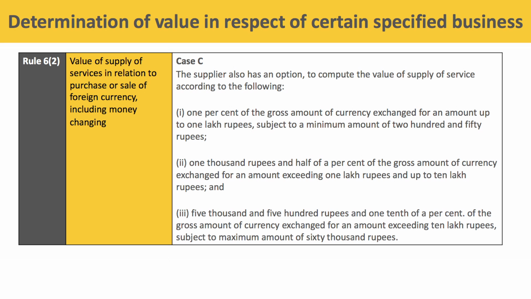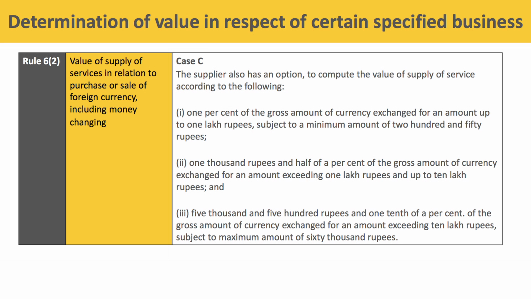Second, 1,000 rupees and 0.5% of the gross amount of currency exchanged for an amount exceeding 1 lakh rupees and up to 10 lakh rupees. And 5,500 rupees and 1/10% of the gross amount of currency exchanged for an amount exceeding 10 lakh rupees, subject to a maximum amount of 60,000 rupees.